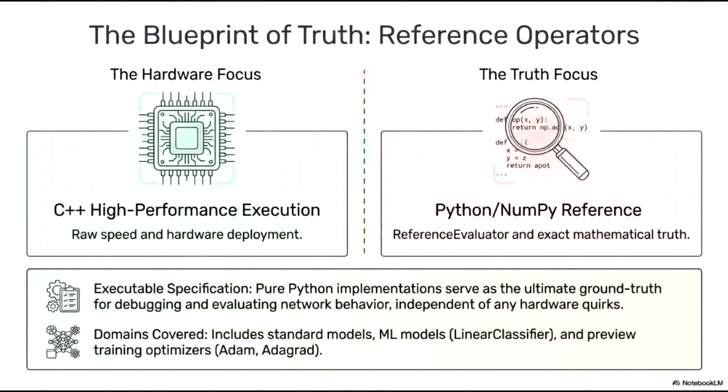On the right, the truth focus leverages Python and NumPy to establish a reference evaluator, which serves as the definitive standard for exact mathematical truth. These pure Python implementations provide an executable specification that acts as the ultimate ground truth for debugging and evaluating network behavior, ensuring it remains independent of any hardware-specific quirks.